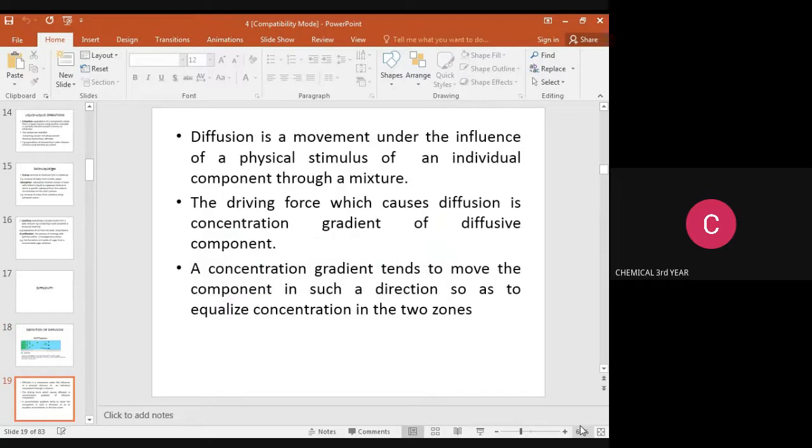Diffusion is under the influence of a physical stimulus of an individual component through a mixture. The driving force which causes diffusion is the concentration gradient of the diffusing component. The concentration gradient tends to move the component in such a direction as to equalize the concentration in the two zones. The higher concentration molecules move to lower concentration, and both sides equalize. It attains equilibrium.